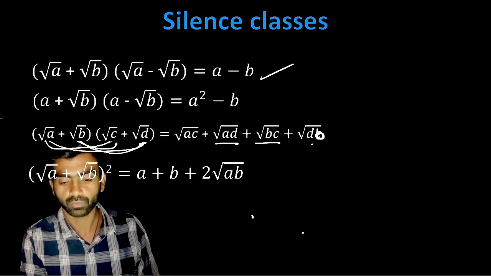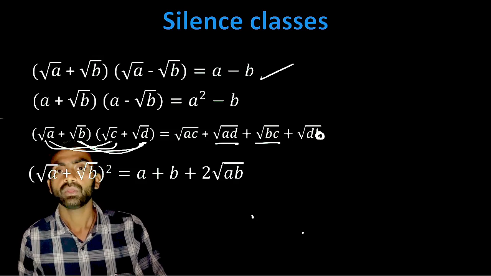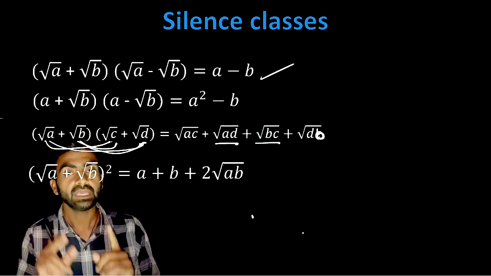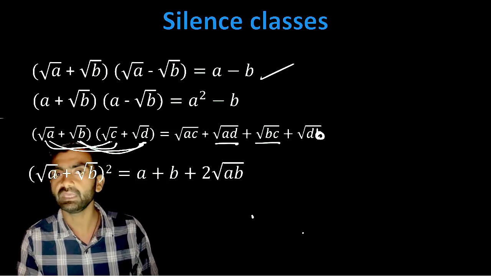Okay, it means root bd. Now, a plus b whole square means a square plus b square plus 2ab.